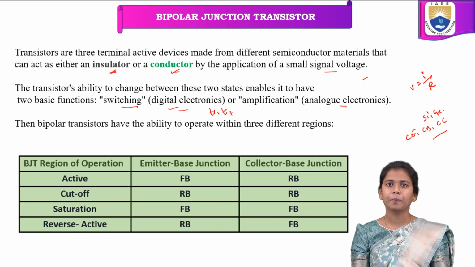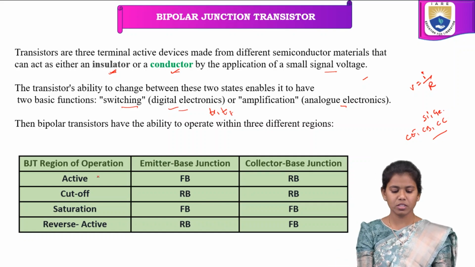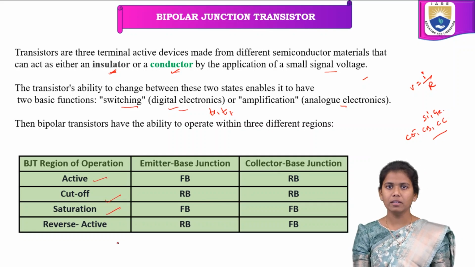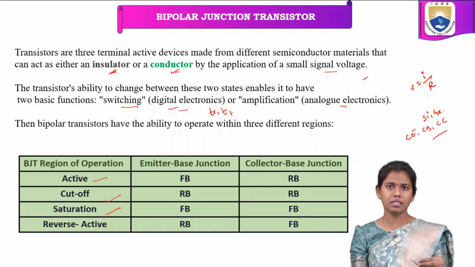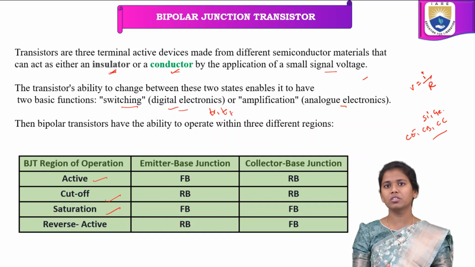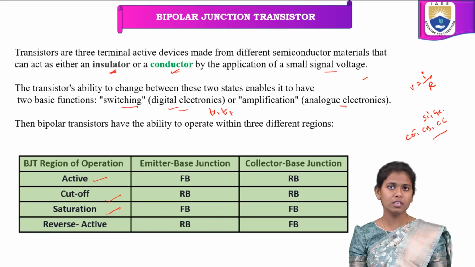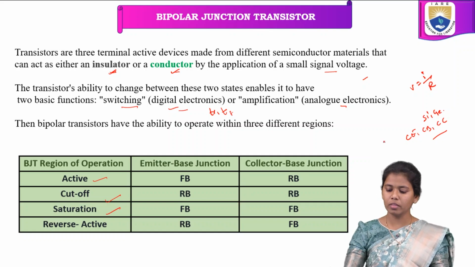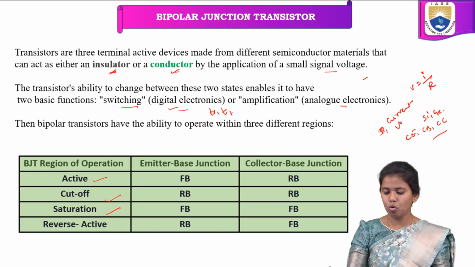So basically, this particular bipolar junction transistor operates in three different regions. The basic regions are active, saturation and cutoff regions, right? So active, saturation and cutoff. In order to tell in which region the transistor is active, or else it is on, and in which region the transistor is off, it's based on the current and the voltages.